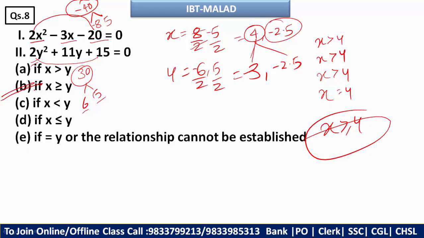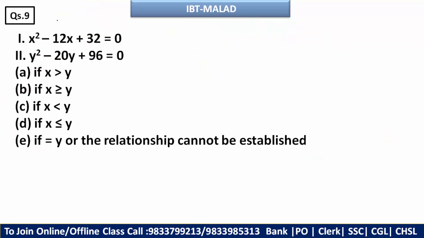Moving ahead, here you can see x square minus 12x plus 32. So 8 4s are 32. So minus 8 minus 4 you will take, because we need minus 12 after adding. So if you change the sign, here 8 and 4, and we'll do for this. So here 12 8s are 96, minus 12 minus 8, because here we need plus 96 and here we need minus 20. If you change the sign, you will get what?